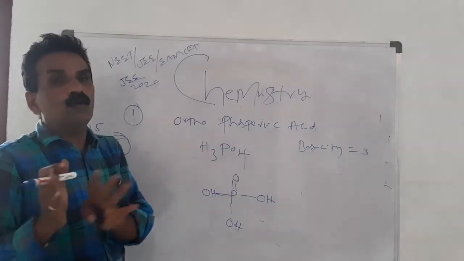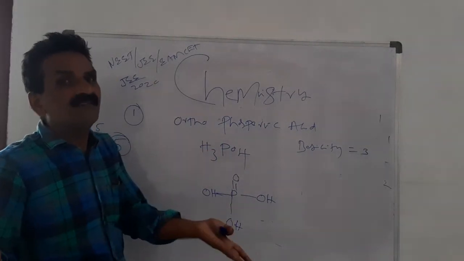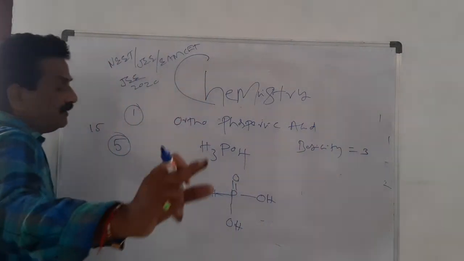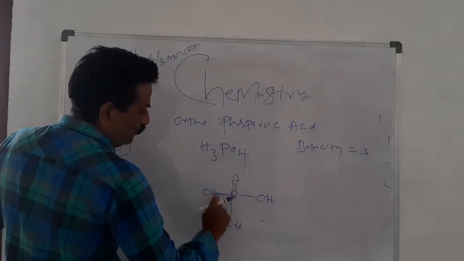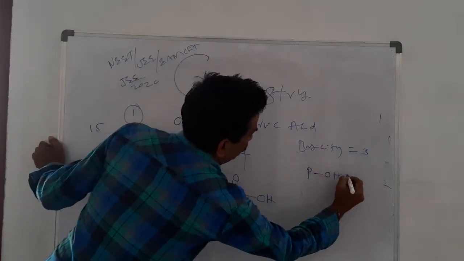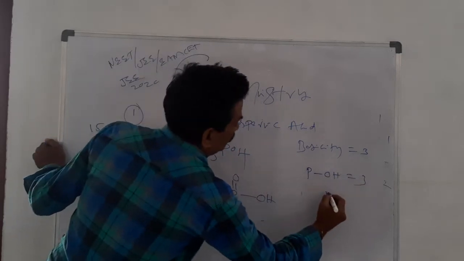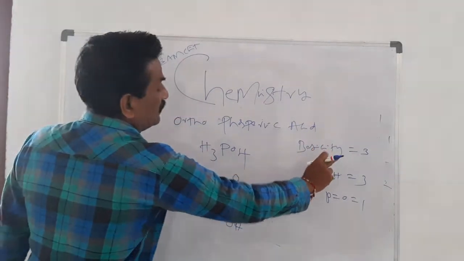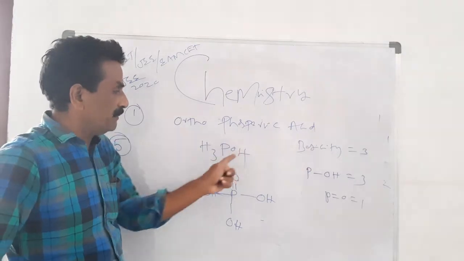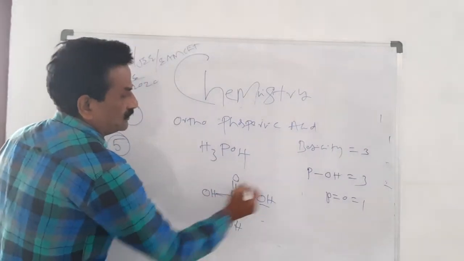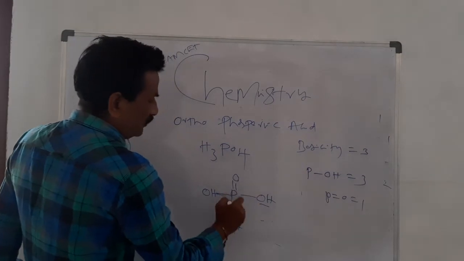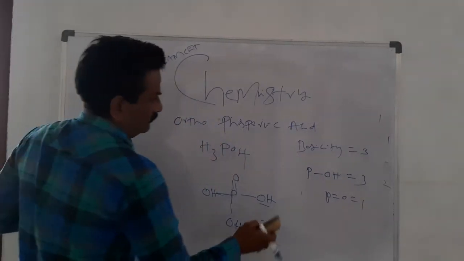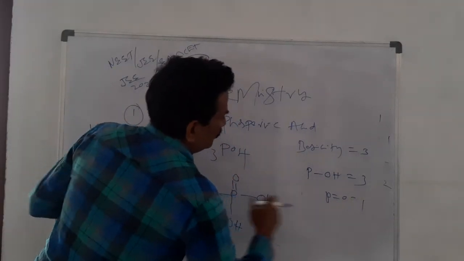If it is an acid, we speak of basicity; if it is a base, we speak of acidity. So basicity is 3. How many P-OH bonds? 3. How many P=O bonds? 1. This is the most important question, the answer is 3. Kindly keep it in mind. Number of OH groups 3, P-OH 3, P=O group 1.